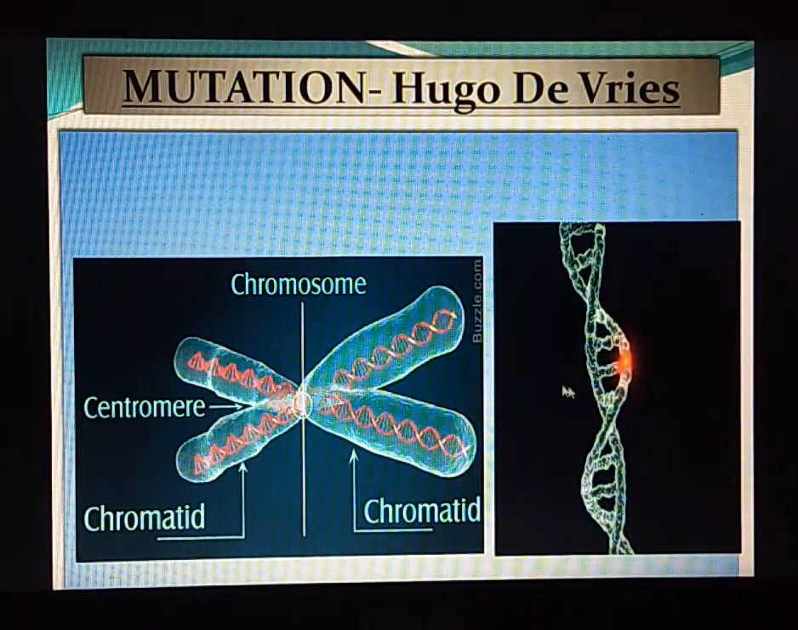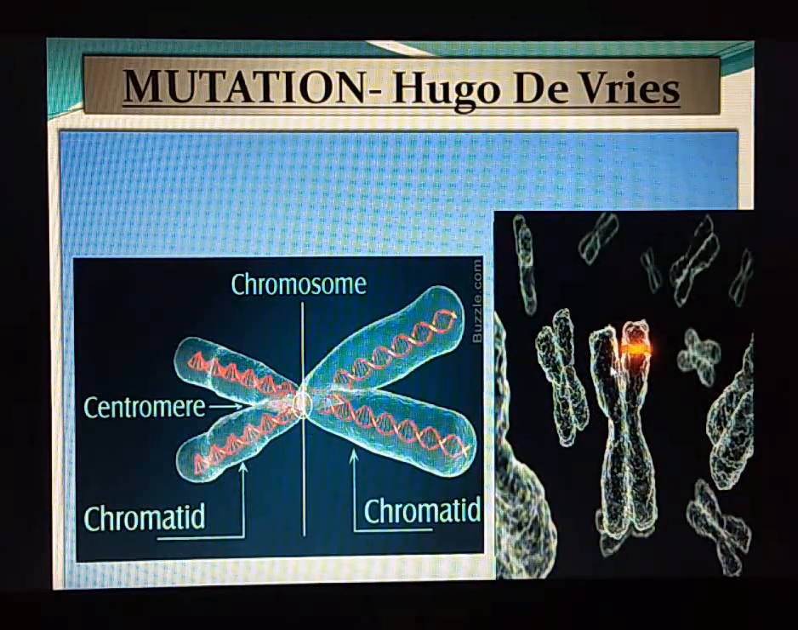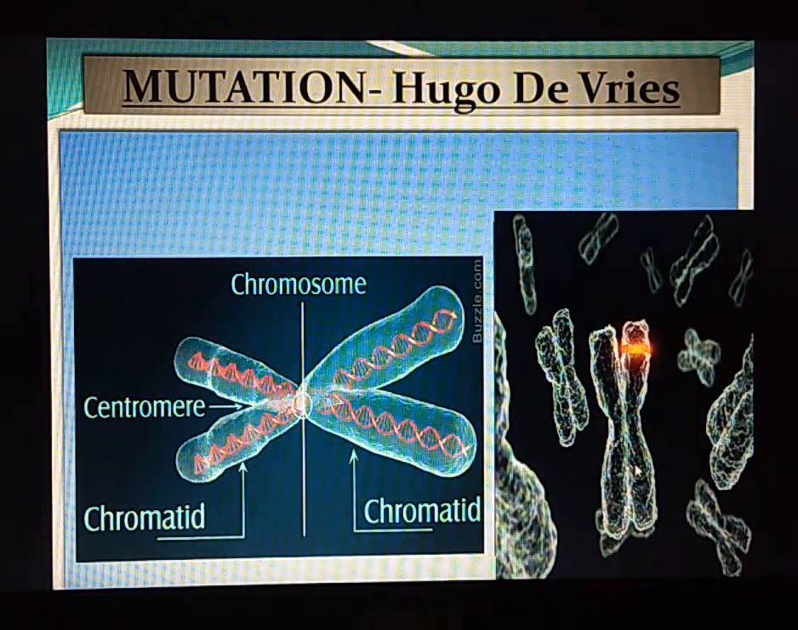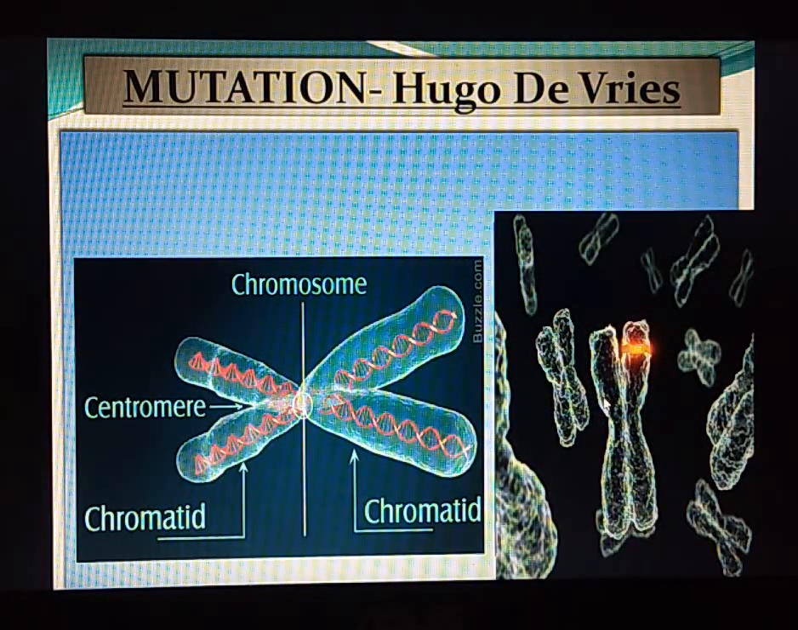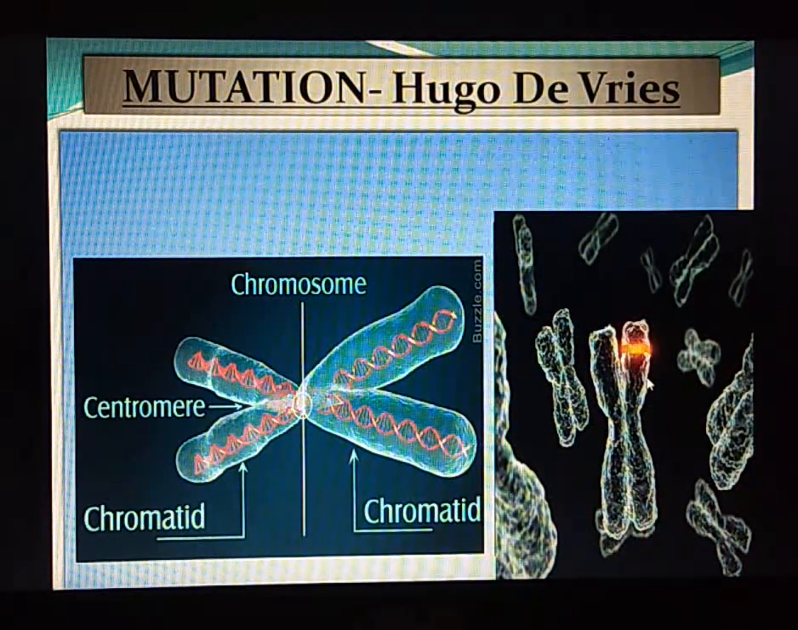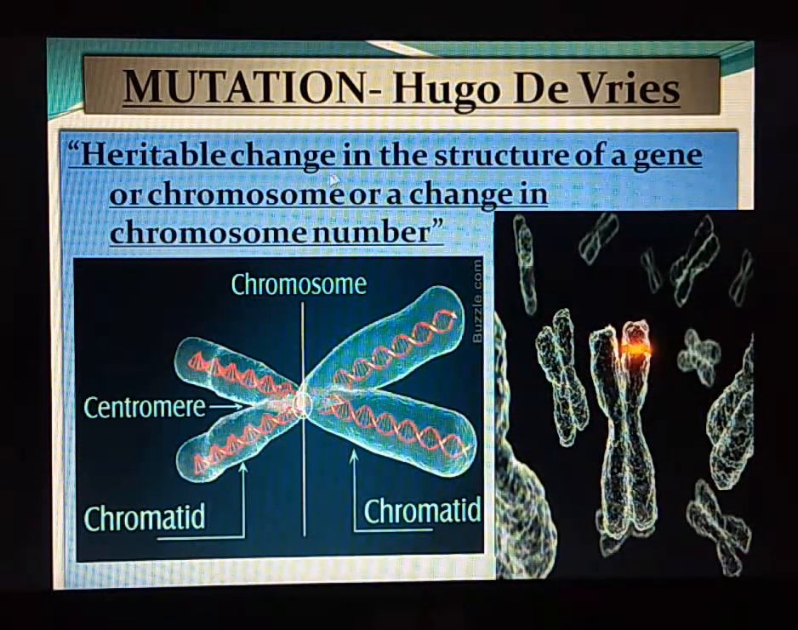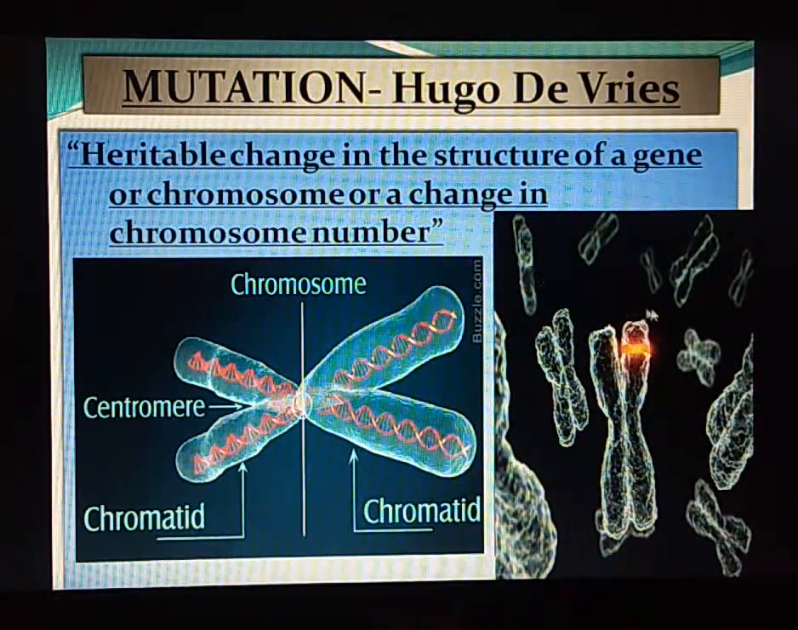So, this mutation can occur in the DNA or in the chromosome. When we speak about chromosome, it can be the chromosomal number or the structure of the chromosome that is altered. So, how do we define mutation? It is a heritable change in the structure of a gene or chromosome or a change in the chromosome number.